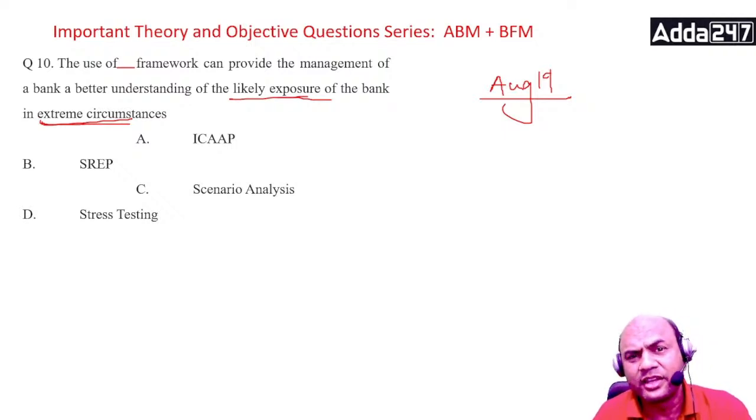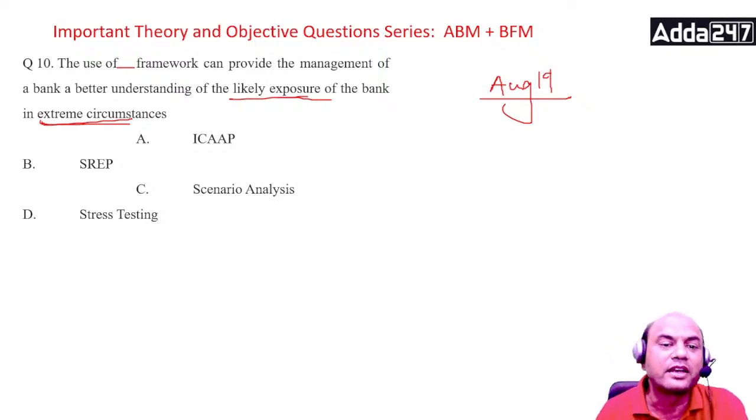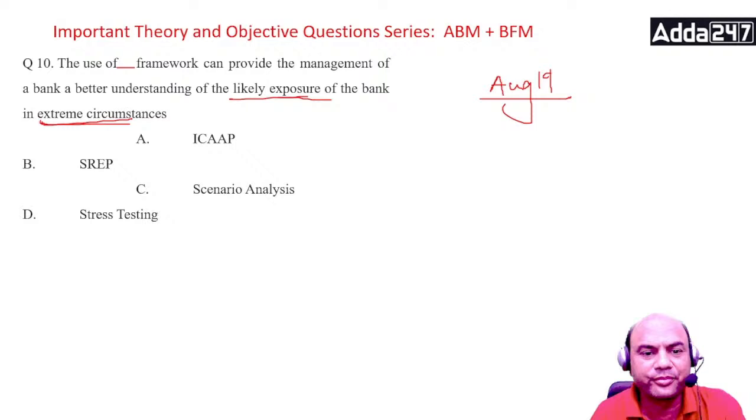Stress. Okay. The other one is back testing. Back is a regular thing. Okay, so coming back, the use of the framework will help the bank to look into the extreme issues. So what are these? ICAAP, SREP, scenario analysis, and stress testing. I think I gave you the answer. These are extreme situations. These are given by stress, right?